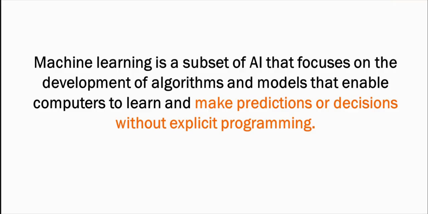Obviously, as the name suggests, you are trying to make machines learn something, you are trying to teach them something, and the objective here is to train machines in such a way that they can make predictions, they can make decisions, all by learning on their own and without requiring any explicit programming from humans. We train a machine, it learns on things, and then is able to perform predictions or whatever is needed without human involvement. That is what machine learning is.